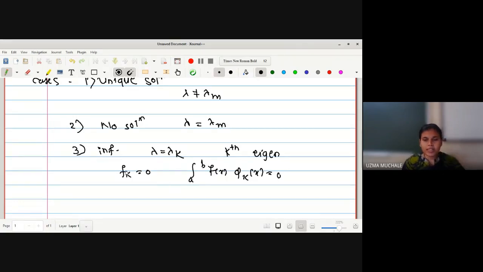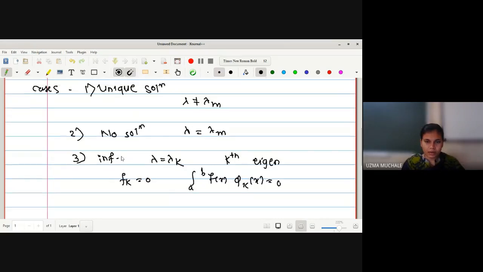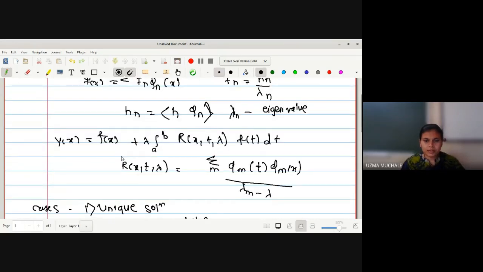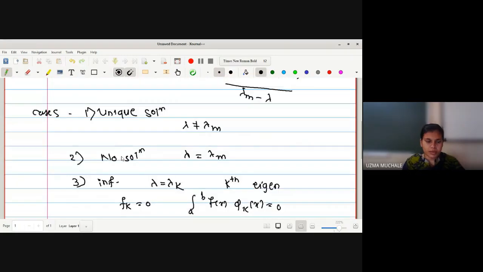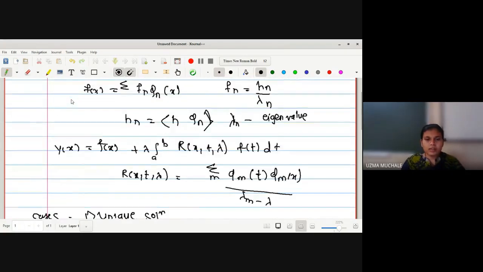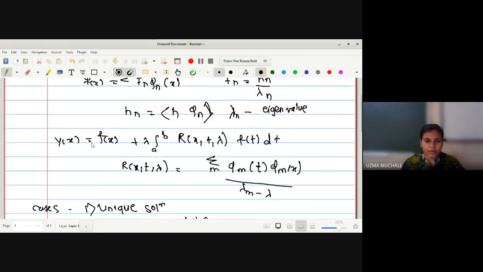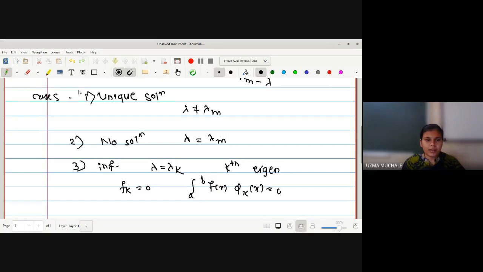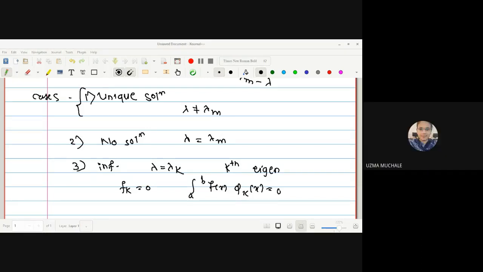While solving the example you will come to know what fk and all are, right? So let me go for the example by using these conditions. Whatever the Hilbert-Schmidt theorem that we are going to see, we will see by using these conditions. And after getting this type of solution, we have to verify in which condition we get the solution, whether it will be a unique solution, no solution, or infinitely many solutions. Okay, so let us go for the examples. I think you should also write with me what the examples are and how to solve them by using the Hilbert-Schmidt theorem.